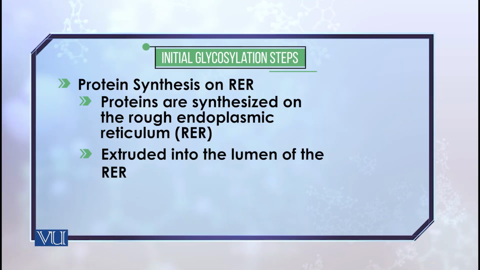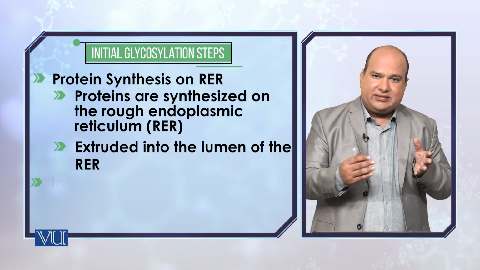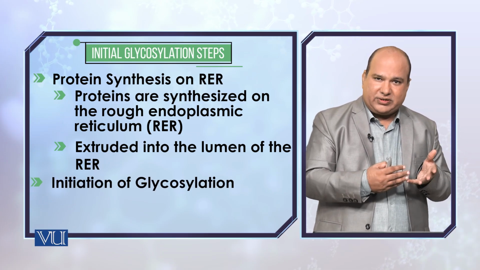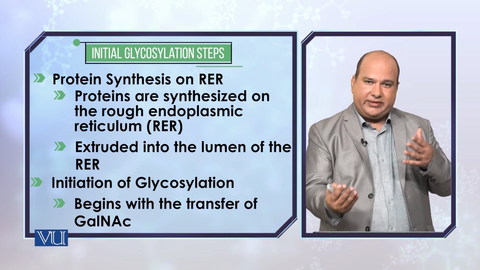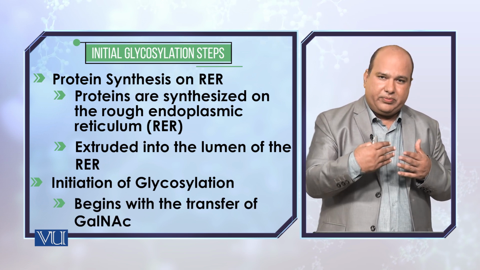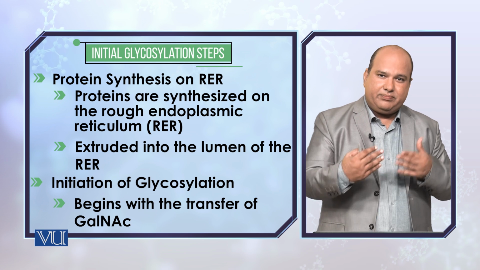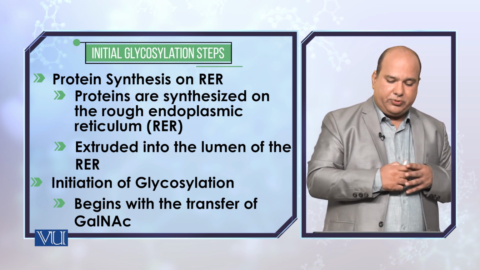So protein synthesis takes place in RER, that is rough endoplasmic reticulum, and during translation the proteins move towards the lumen of the rough endoplasmic reticulum. There initiates the process of glycosylation, that is, the proteins are incorporated with carbohydrate moieties being added to the proteins.